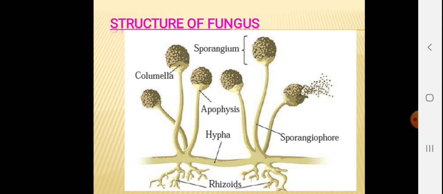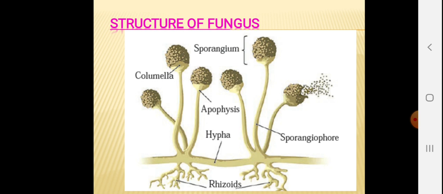Fungi have interwoven mass of thread-like structure called mycelium. So can you see the word hypha here? Hypha means individual thread, and there exists a network of all these threads together, and that collection of hypha is called mycelium. So mycelium is a bunch of fine thread-like structure. So write down first sentence: fungi have interwoven mass of thread-like structure called mycelium.